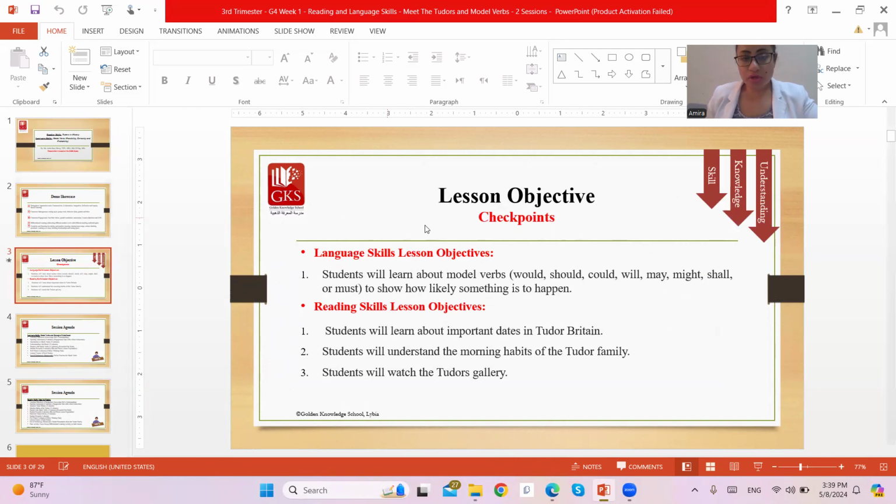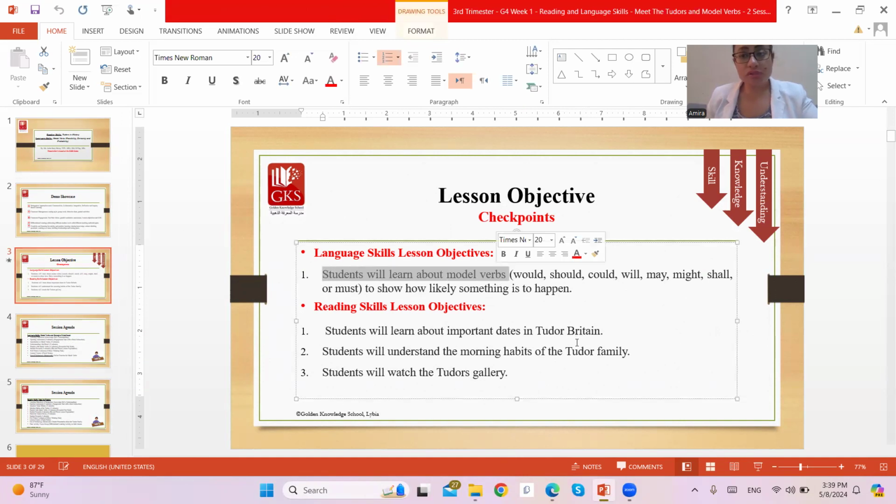Next, we have the lesson objectives here. The objective for the language is that students should understand what the modal verbs are, what their names are. They are would, should, could, will, may, might, shall, and must, used to show how likely something is to happen. And then we have the reading skills lesson objective. Students will learn about important dates in Tudor Britain, and students will understand the morning habits of the Tudor family.